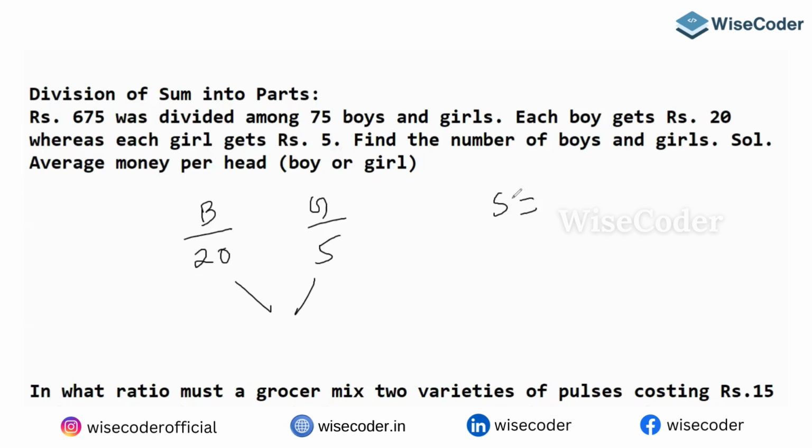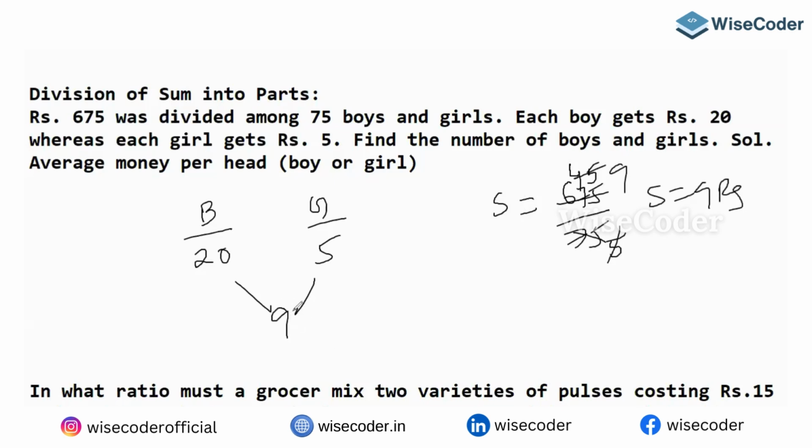If you know that, the job is easy. So what does each student get? Total 675 divided by 75. 15 fours are 60, 15 fives are 75, so 9 rupees. That will become your mean.